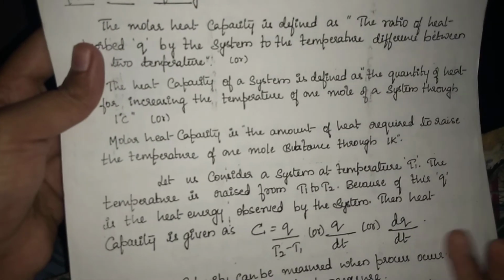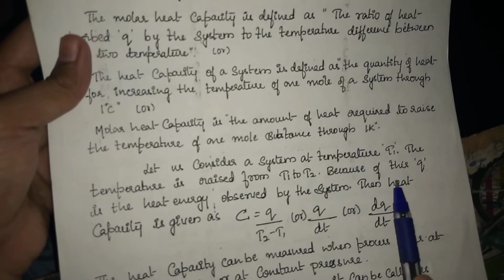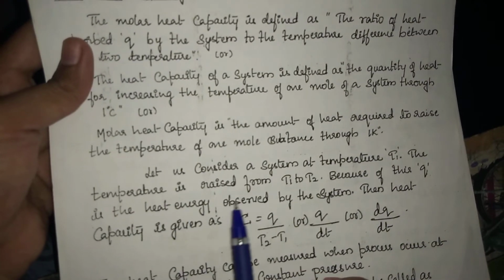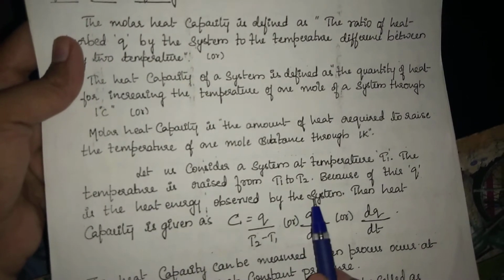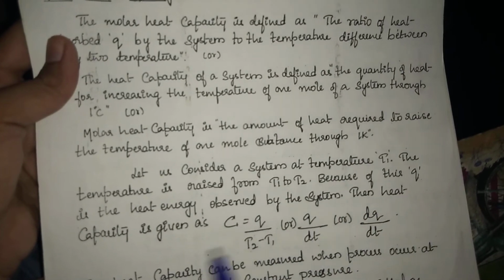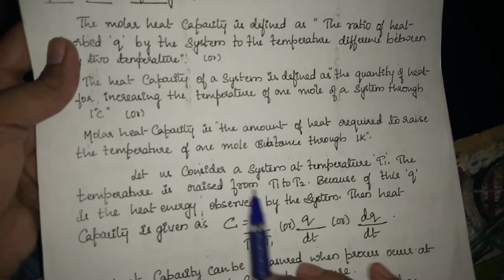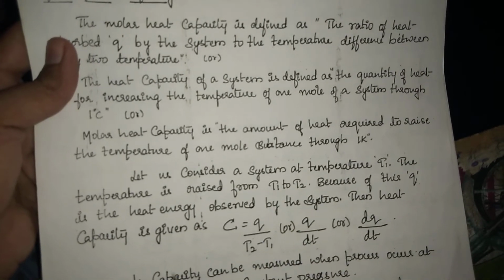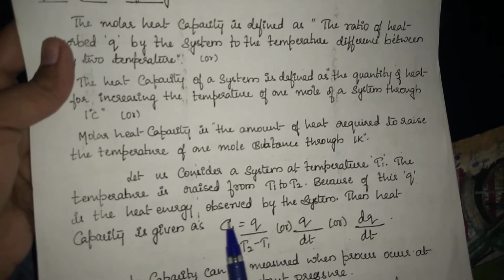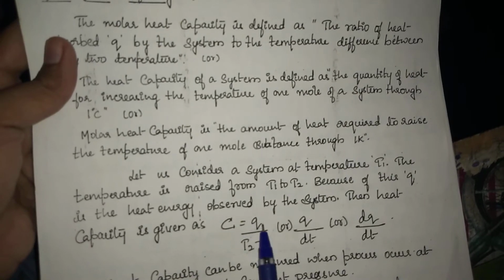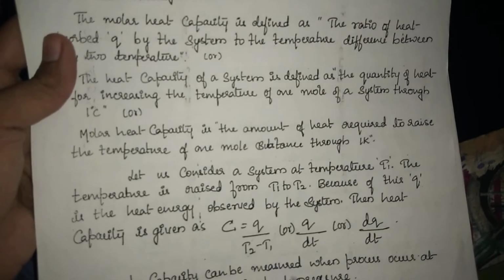Let us consider a system at temperature T1. The temperature is raised from T1 to T2. Q is the heat energy absorbed by the system as the temperature rises from T1 to T2. Then heat capacity is given by the equation C is equal to Q by T2 minus T1.